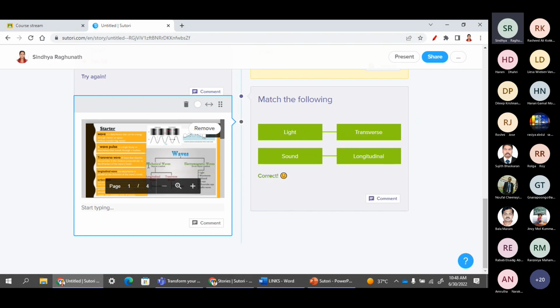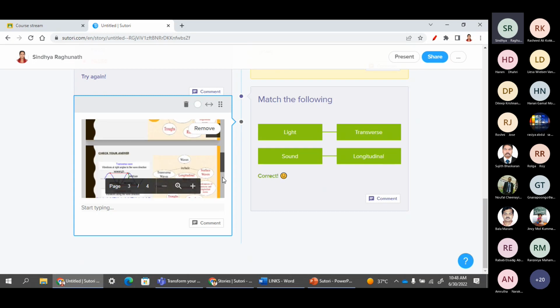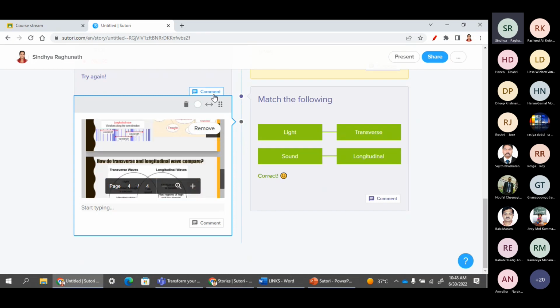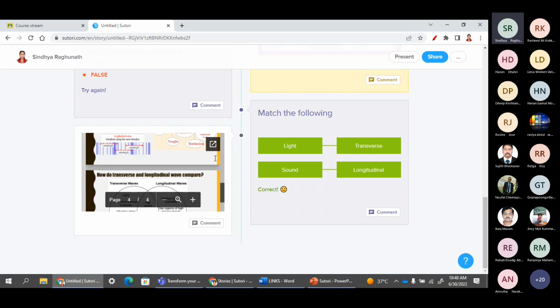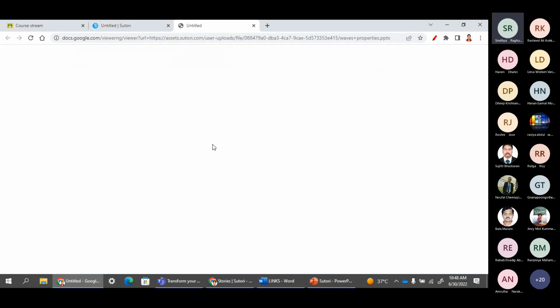See, this has come here. They can read everything, no need to move away from here. If they want to make it bigger, you have to click here, pop out, and it will open up in another window.